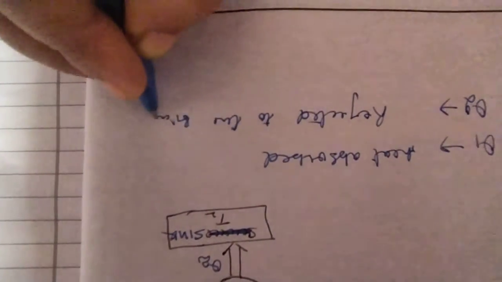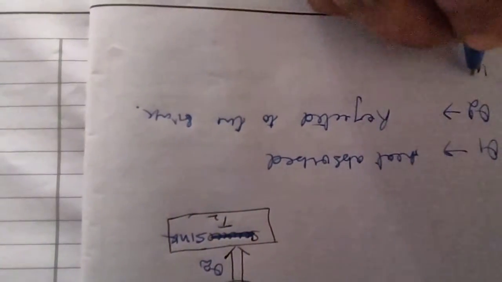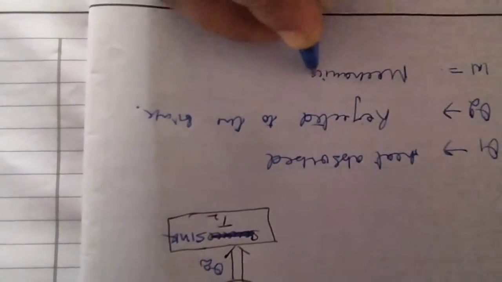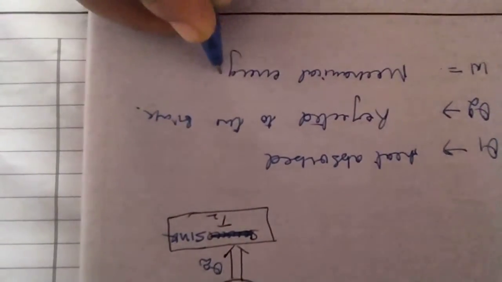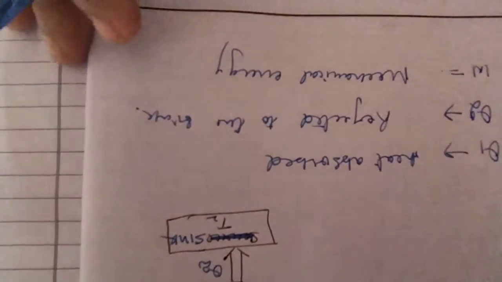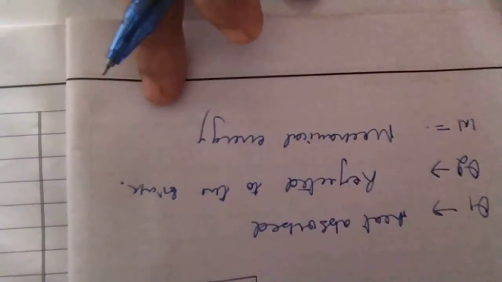W is the mechanical energy, or the work performed by each cycle.